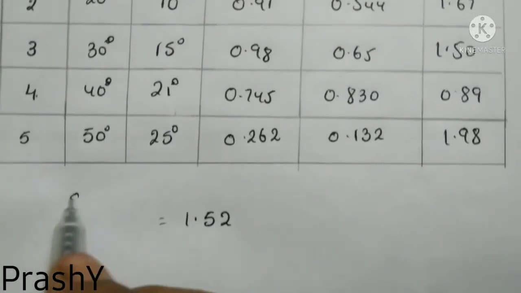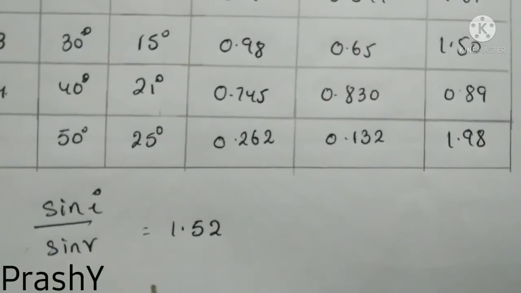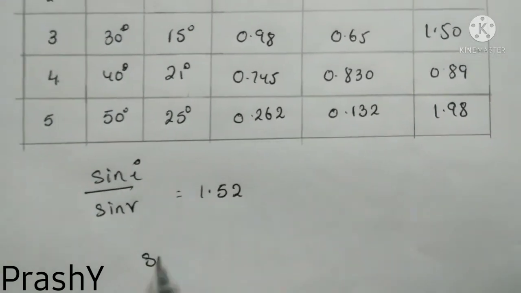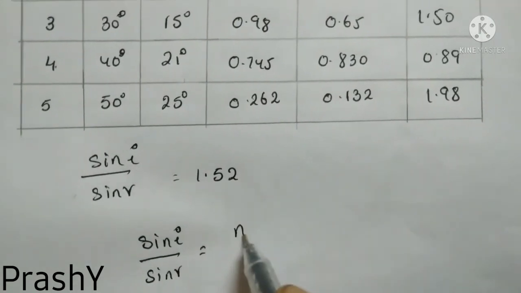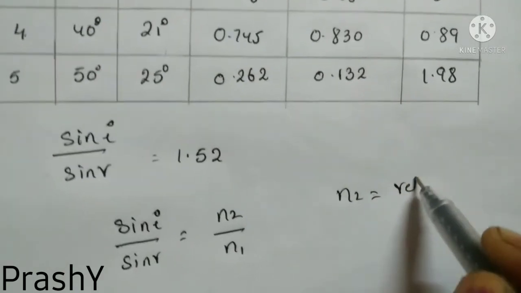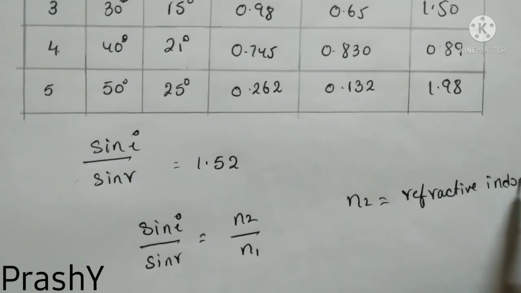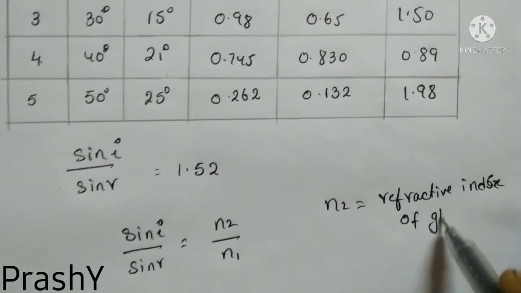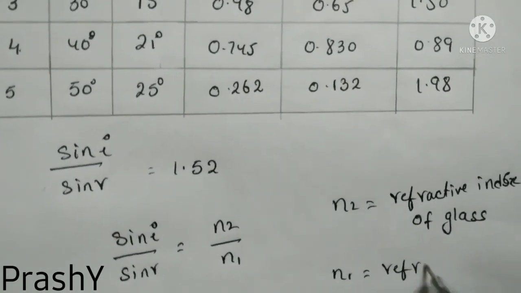So we got sin I by sin R is equal to 1.52. Previously we discussed that according to Snell's law, sin I by sin R is equal to N2 by N1. N2 is the refractive index of glass medium and N1 is the refractive index of air medium.